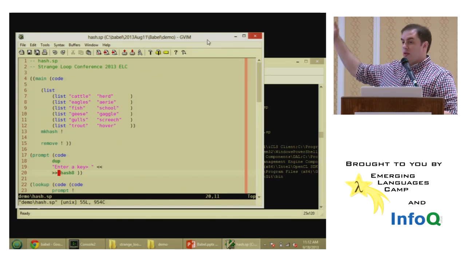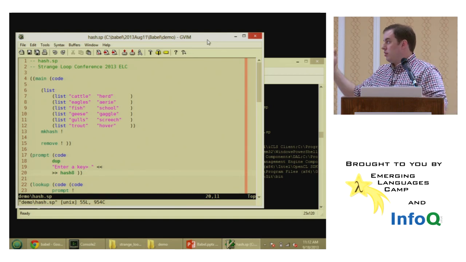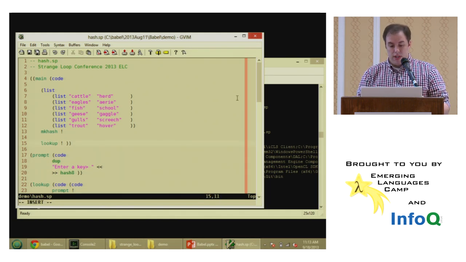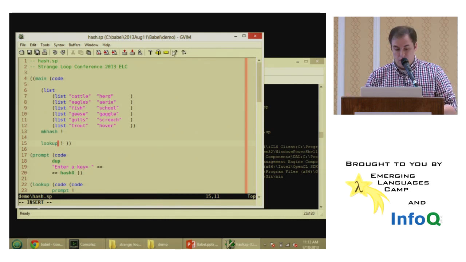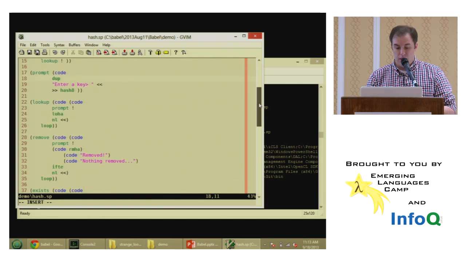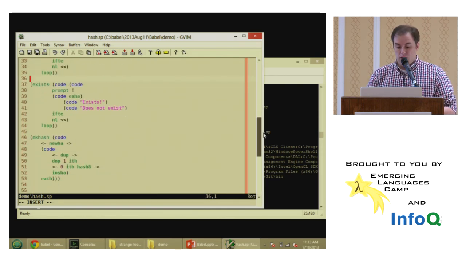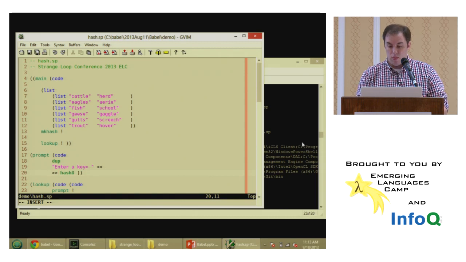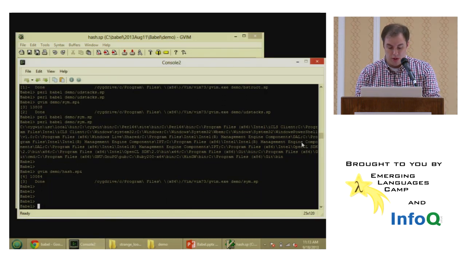But here we have a list of plural animal names in their groups, like you usually see in a textbook. What we're going to do is, actually, I'm going to change this right here. We're going to take this list of lists, and I wrote a little snippet of code here called make hash, which is in the same file down here. What make hash does is it declares a new hash for us, and then iteratively inserts all those elements into the hash for us. So we're going to make the hash, and then we're going to perform some lookups in the hash.